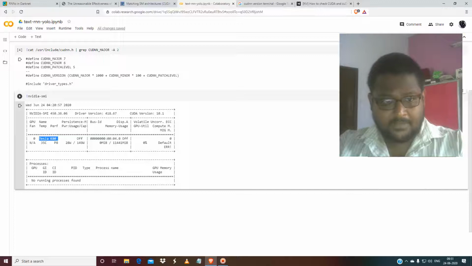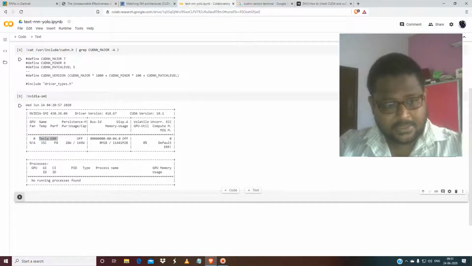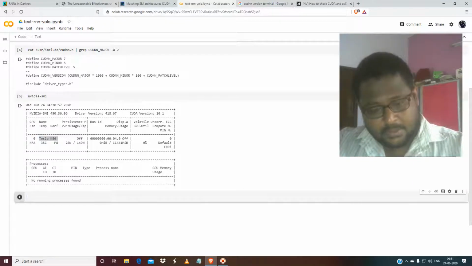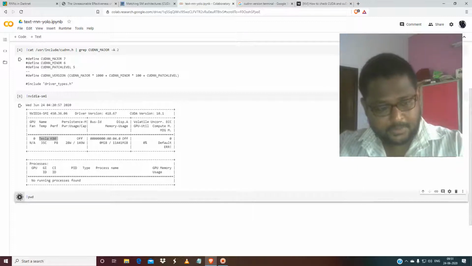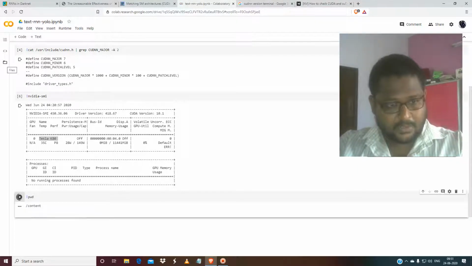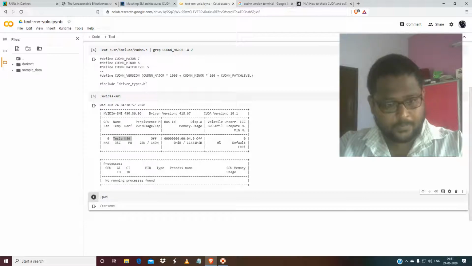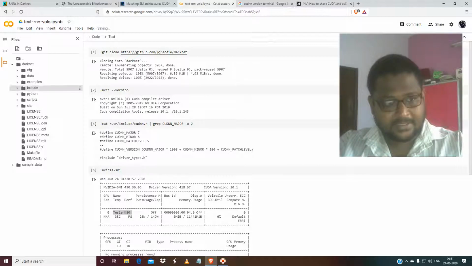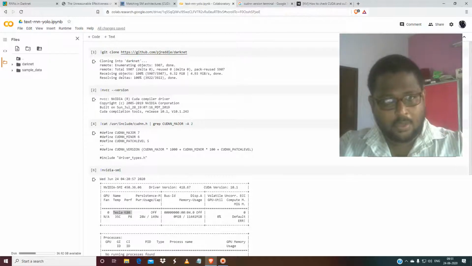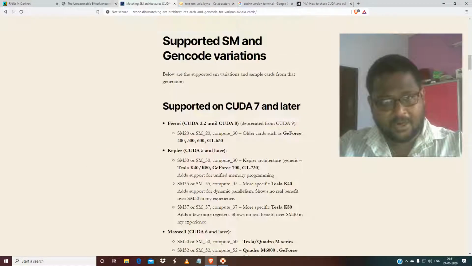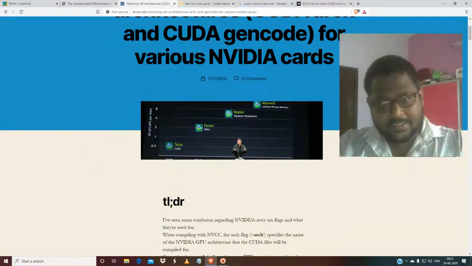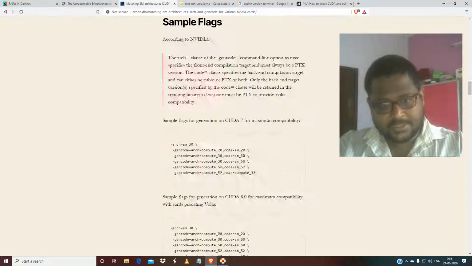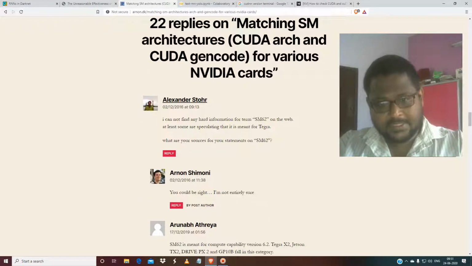So first we have found all those things. There is no process running over here. So the next thing is that you have to check which directory you are in. So pwd, it should be inside the content folder. Okay, darknet has been downloaded, as you can see. So for more on CUDA architecture, you can visit this website about GPU architecture and different CUDA versions. Okay, so far this has been correct.